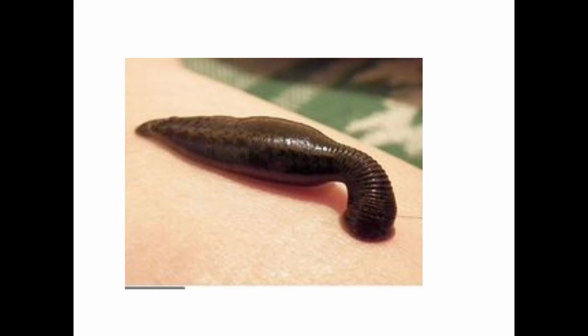The next adaptation is the muscular pumping pharynx, which helps in the sucking of blood. Then the esophagus opens into a crop-like structure, which is expanded by 11 pairs of ceca. The blood is pumped by the pharynx into the crop. When the crop is full, the greatly distended leech drops off the host.